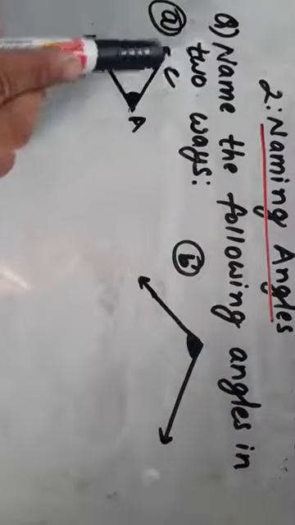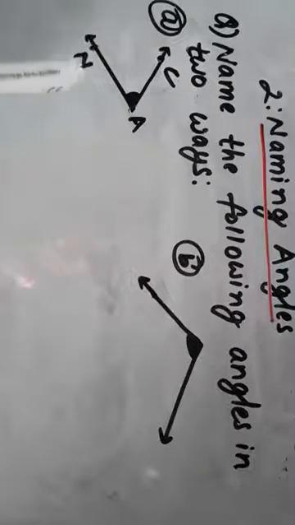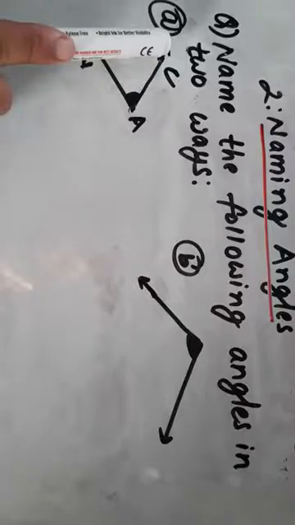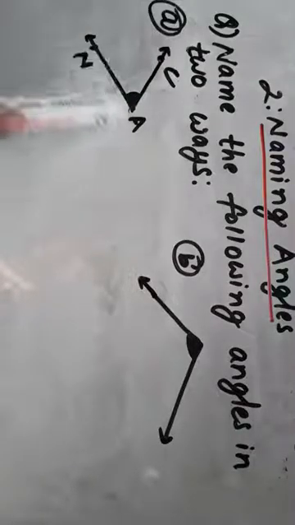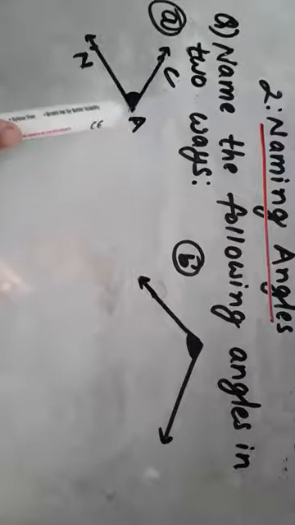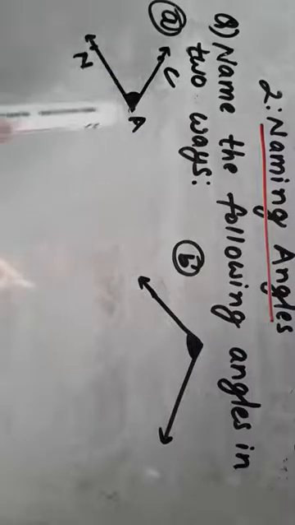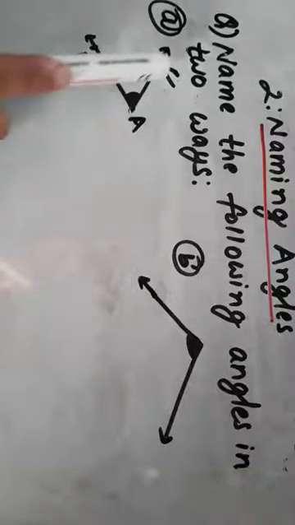As you can see in question number A, there is one angle. An angle always forms with the help of two arms. Here one arm is CA, another arm is AN. These two arms, CA and NA, have met at point A. Therefore point A is your vertex, and in the vertex A, the angle has been formed. So we are going to write the name of this angle in two ways.